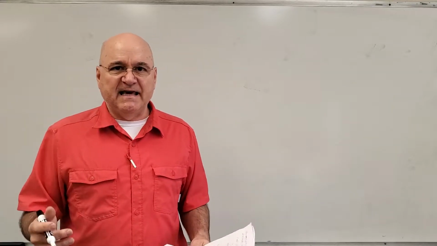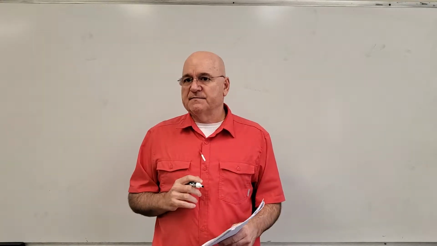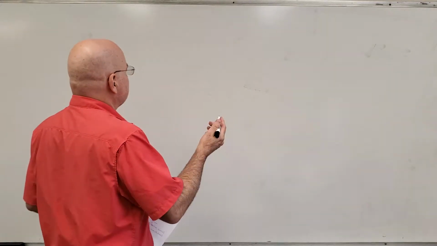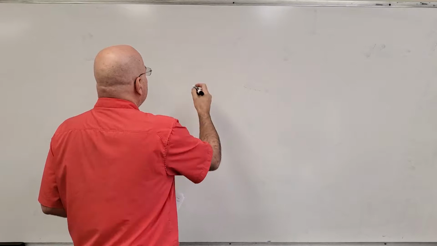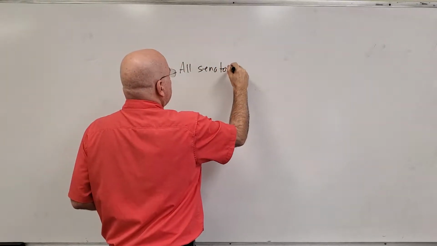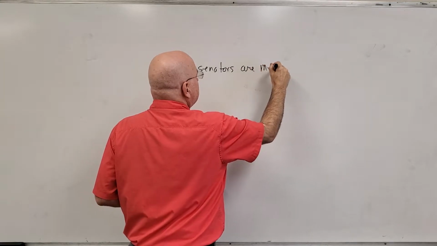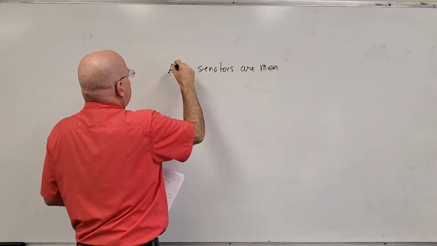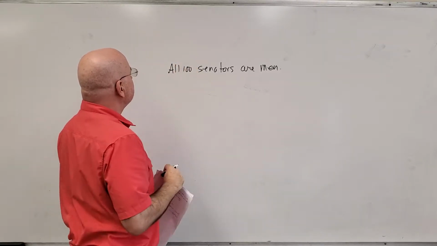But before we do that, I want to do a little bit of a review about negating a statement. One example I use frequently is if I simply say that all 100 congressional senators are men. It's not a true statement, but it is a statement. I'll say all 100, not that that will affect this.